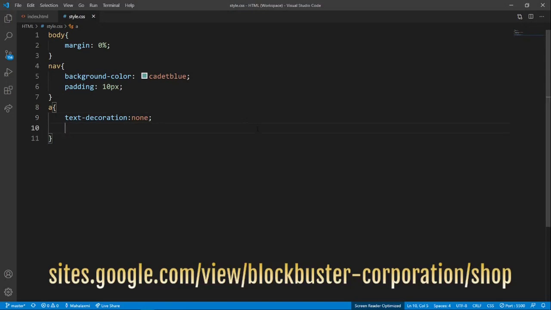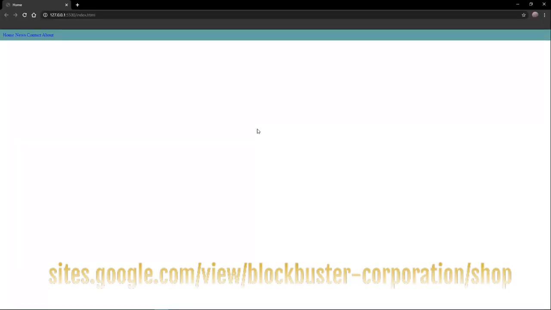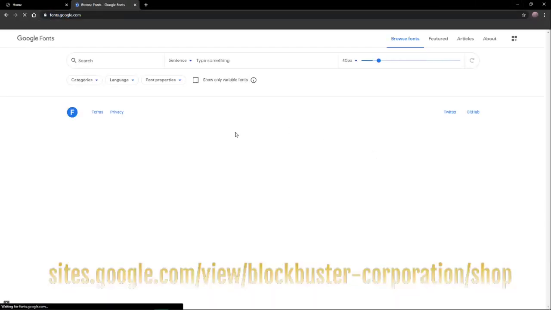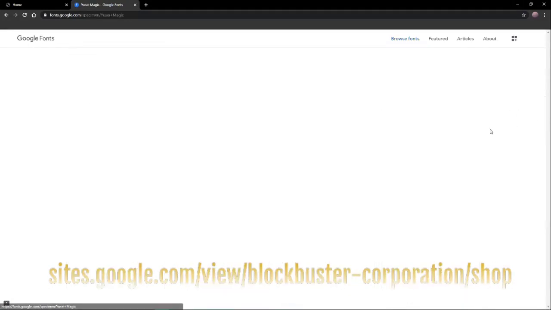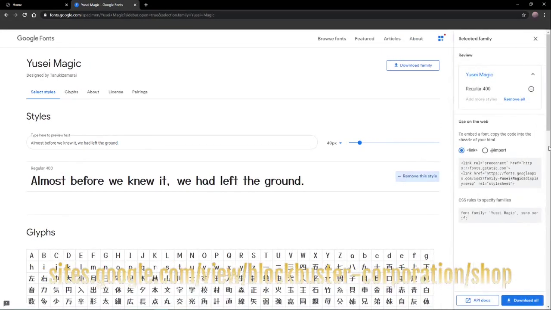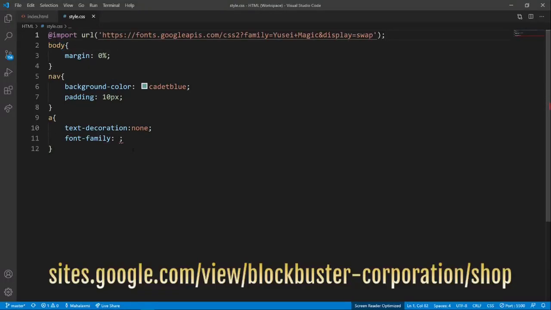And then I want to change the font. Let's go to Google Fonts to choose a nice sans serif font, just taking whatever is in my head. I'm just getting the import link, copying it, and I have it over here.